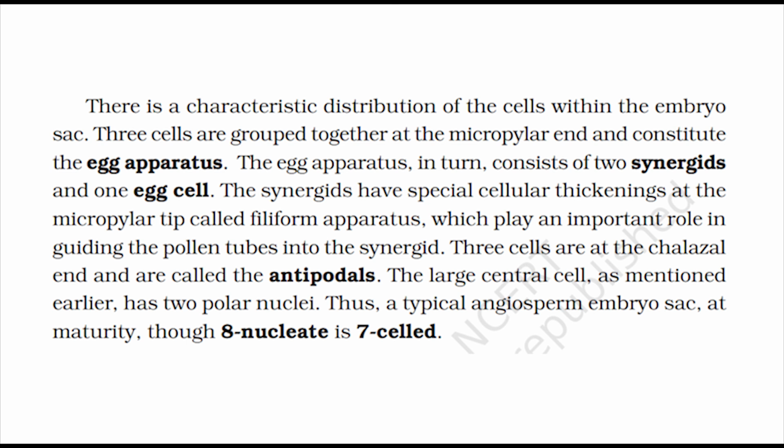The synergids have special cellular thickenings at the micropylar tip called filiform apparatus, which play an important role in guiding the pollen tubes into the synergid. 3 cells are at the chalazal end and are called the antipodals. The large central cell, as mentioned earlier, has 2 polar nuclei. Thus, a typical angiosperm embryo sac, at maturity, though 8-nucleate, is 7-celled.